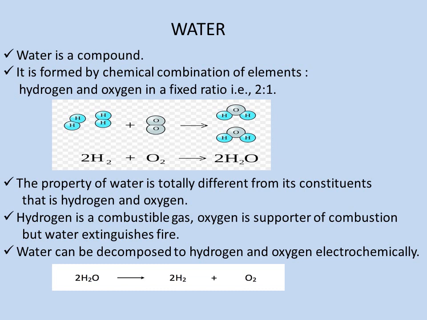Water can be decomposed into hydrogen and oxygen electrochemically. Hence, by electrochemical means, we can decompose water into its elemental form. As it is made up of hydrogen and oxygen elements, we can separate the elements present in that compound. Hence, water can be decomposed into its elements, hydrogen and oxygen.